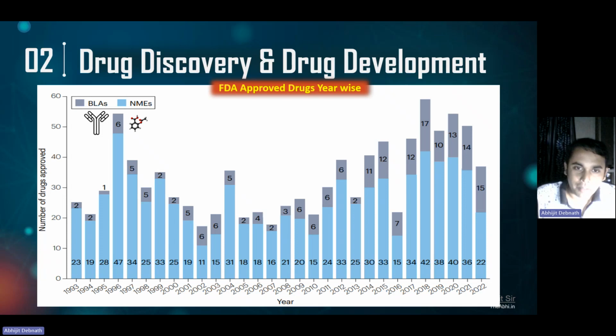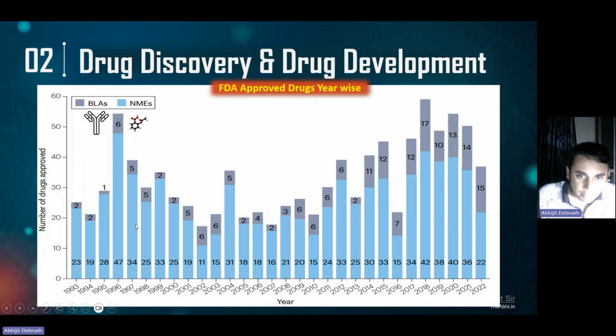Now, this is a very nice picture, or nice data, where you can see how many drugs have been approved by the US FDA from 1993 to 2022. So BLA, what is BLA? BLA means biological entity like antibodies. The dark green parts that I have highlighted here are biological entities like antibodies. And NME means new molecular entity, like our small molecules. This light green part is small molecules.